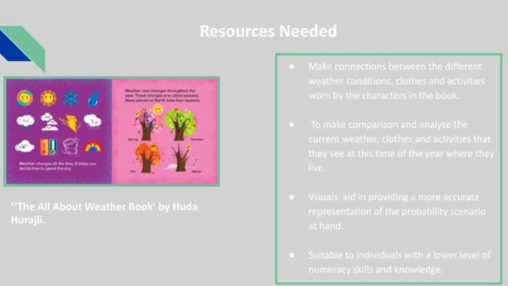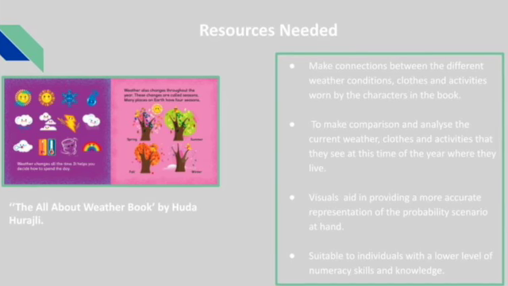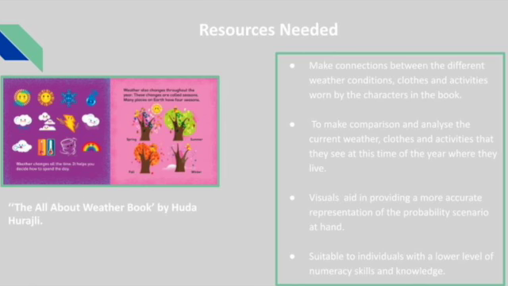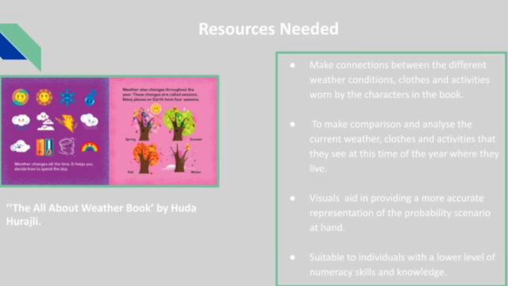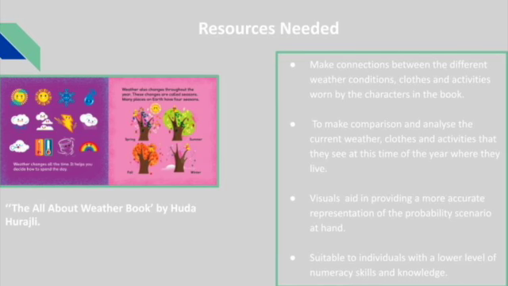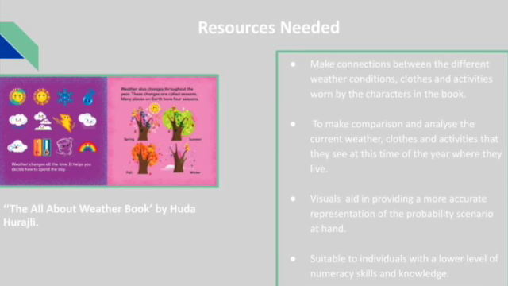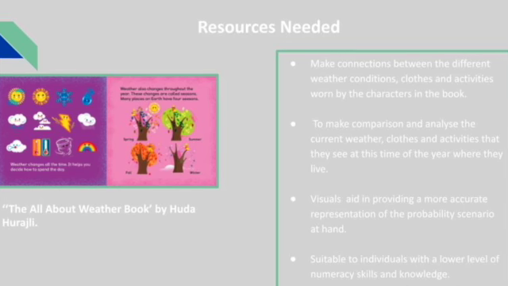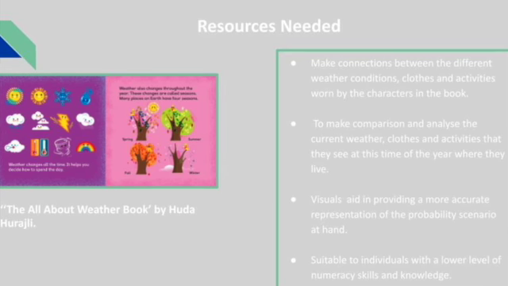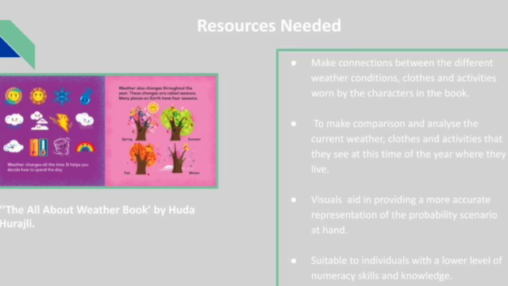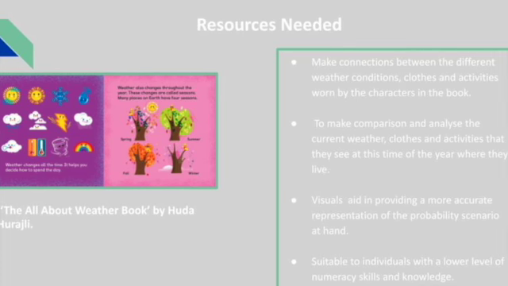For example, students will see in the book that to fly a kite there needs to be wind so the kite will stay in the air. Students can simply look outside the classroom to see if there is wind to help decipher the suitability of flying a kite with the current weather conditions. The benefits of visuals when teaching probability is noted in the article Visualizing Uncertainties About the Future. They detailed how visuals aid in providing a more accurate representation of the probability scenario at hand and are more suitable to individuals with a lower level of numeracy skills and knowledge.